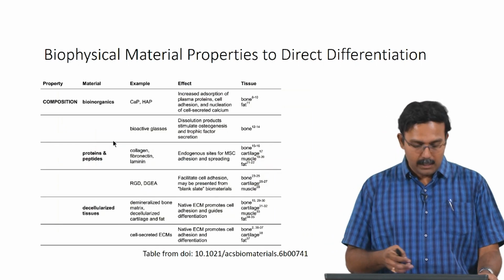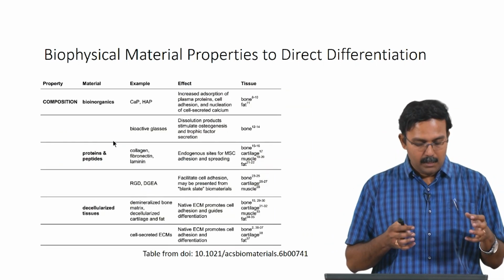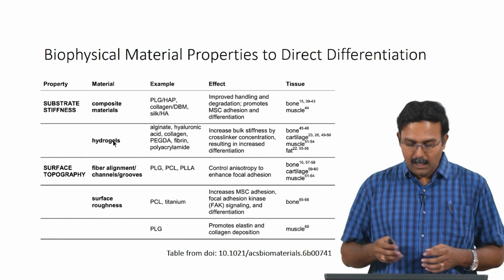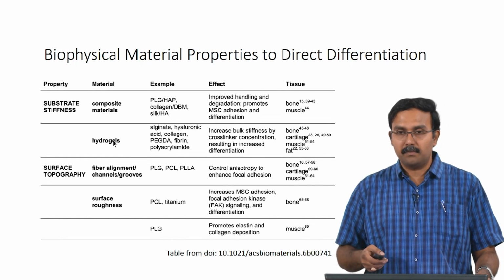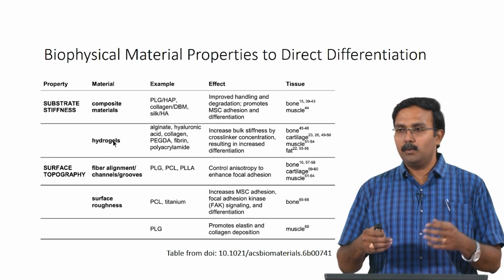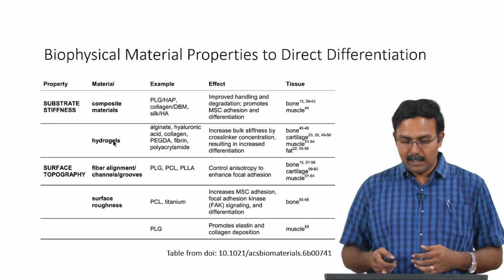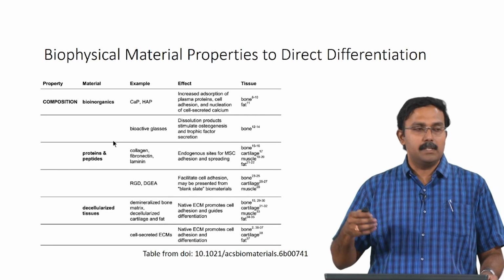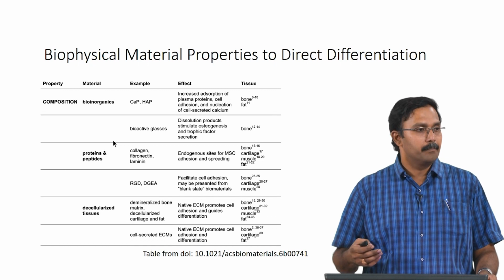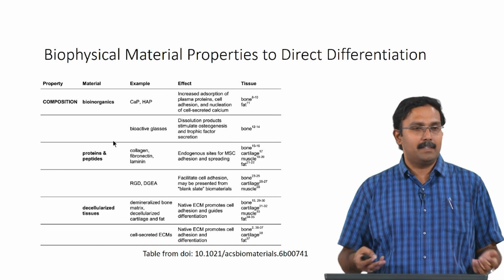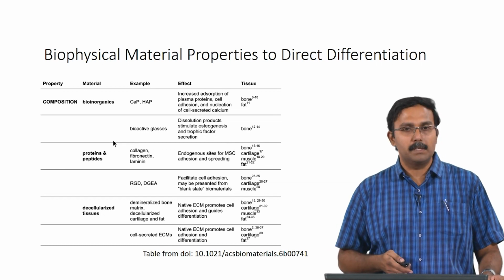Here are some examples where composition, stiffness and topography have been used to get different types of cells. I am not going to go into each and every one, but I hope you would go through this to understand what each of these materials and properties can do. This gives an overview of what people have tried and accomplished.